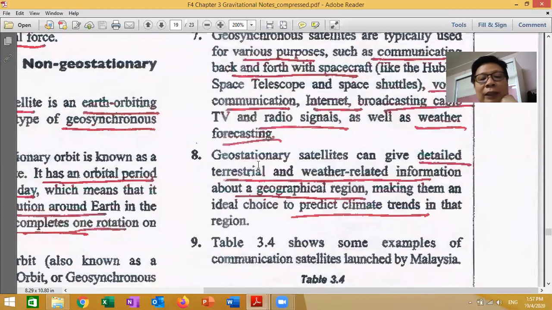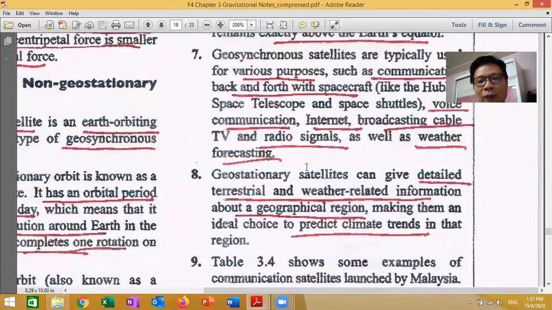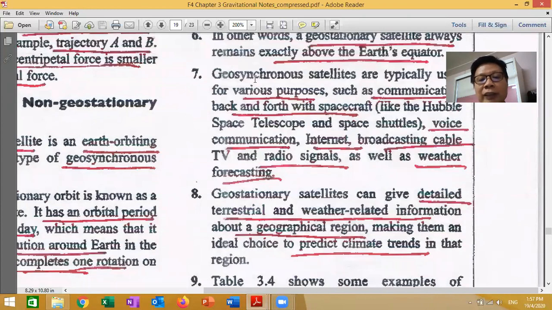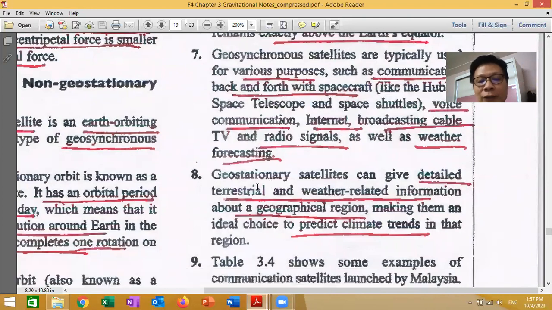In other words, the geostationary satellite has fewer functions compared to the geosynchronous satellite, which has more functions. Here you can see more functions, whereas this geostationary satellite is only related to weather information to predict the climate trends in that region.